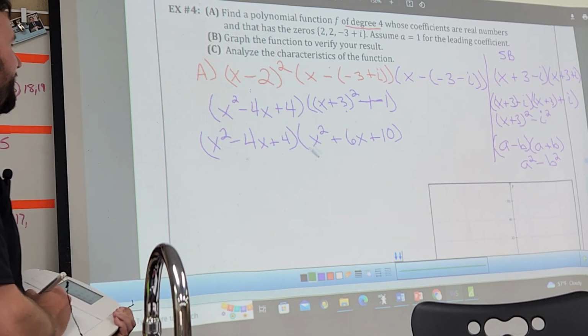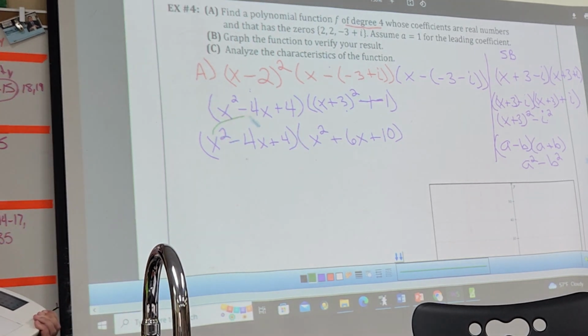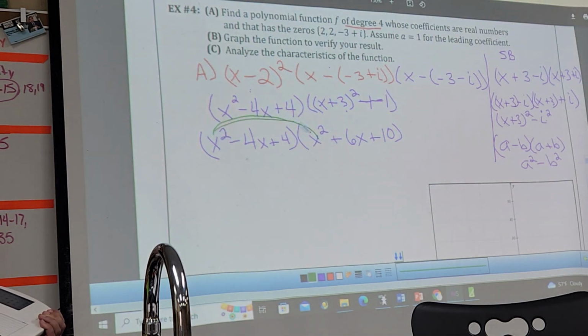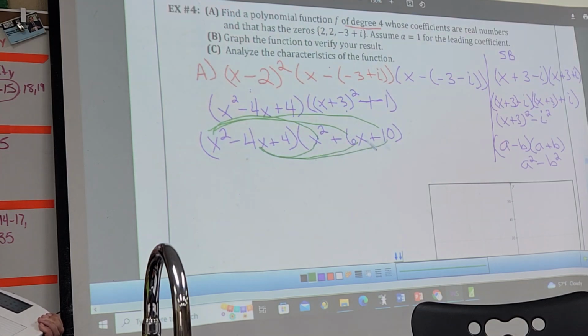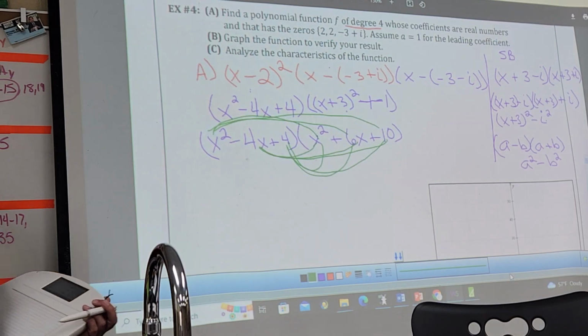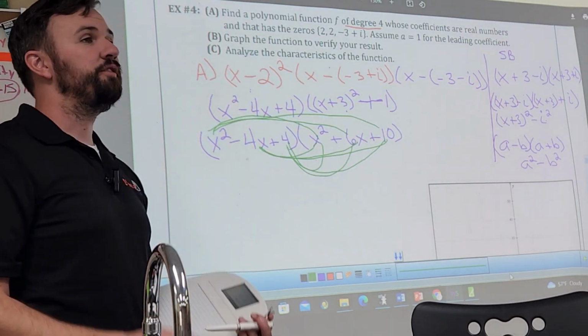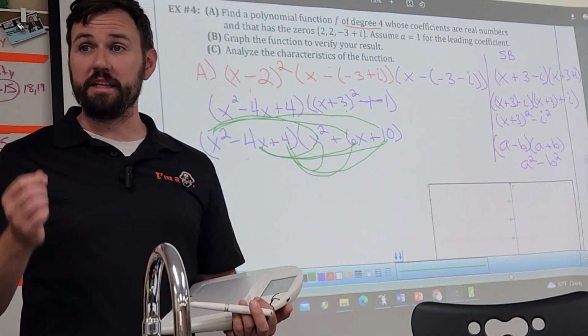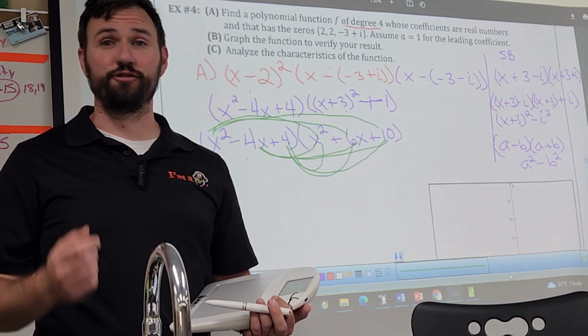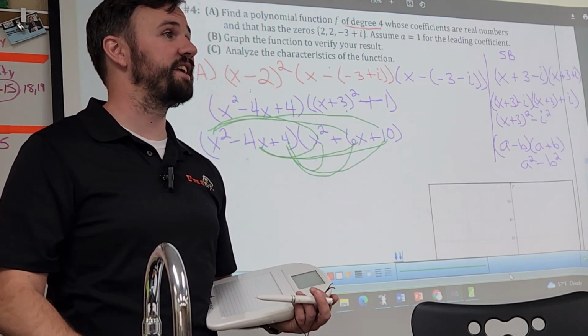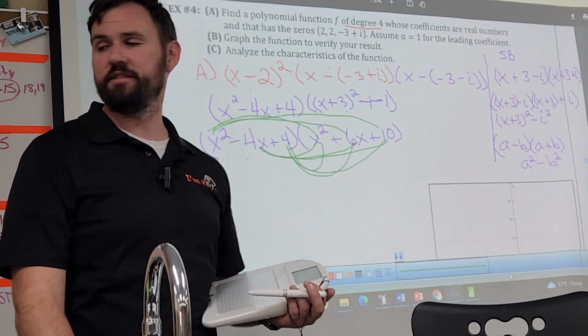All right, now to FOIL it, I'm going to do first, inside, last. Oh my gosh. You're going to have to make sure every piece hits every piece. You have 9 operations to do. The good news is it's not extremely difficult. It's just extremely time consuming. That's why I said this section is very tedious.